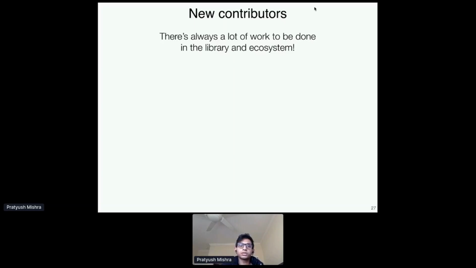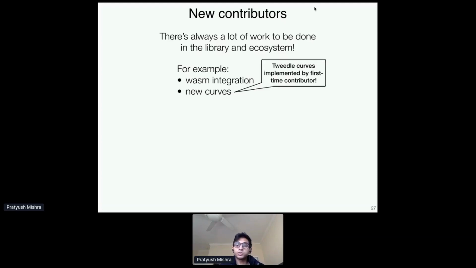And if you want to join, there's always a lot of work to be done. So for example, we're looking into integration with WebAssembly. We want to implement new curves. For example, today, I think Zcash announced a new cycle of curves, so you could participate in implementing that in the ecosystem. And for example, the Tweedle curves were just recently implemented by a first-time contributor to the library. So it's very easy to get involved.